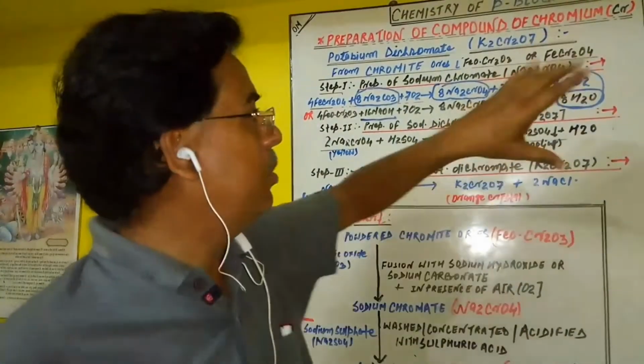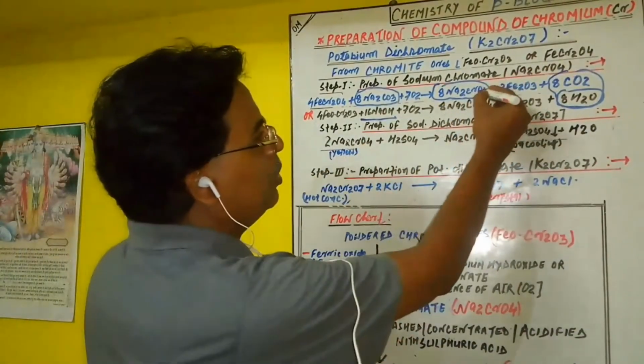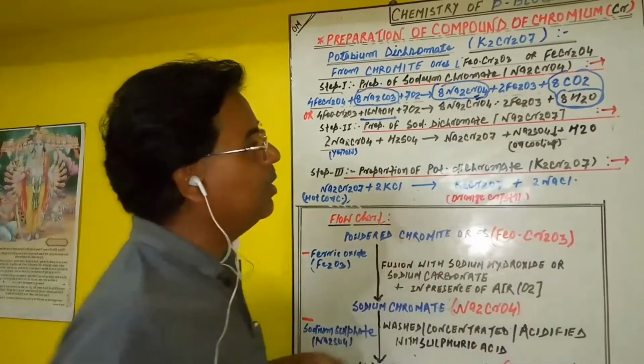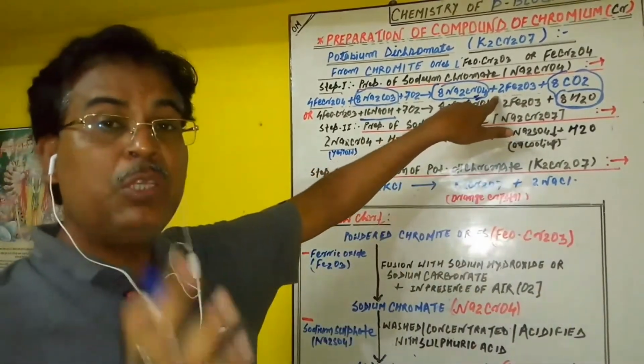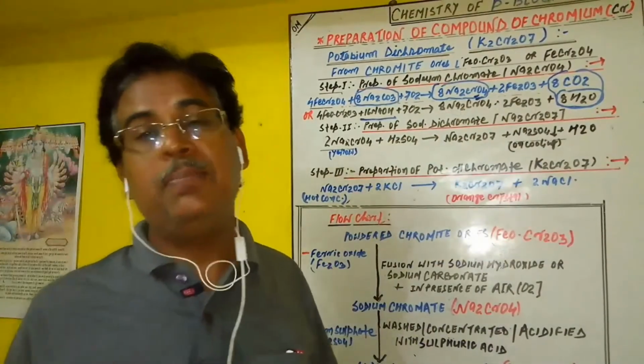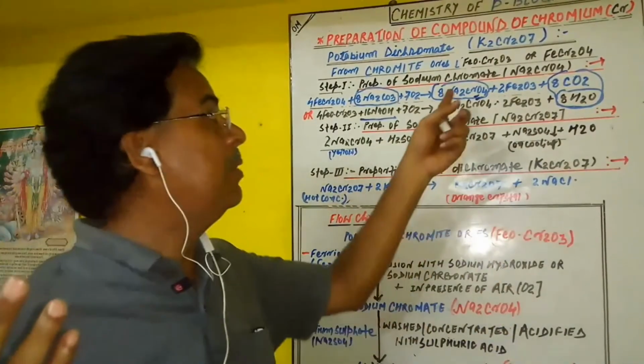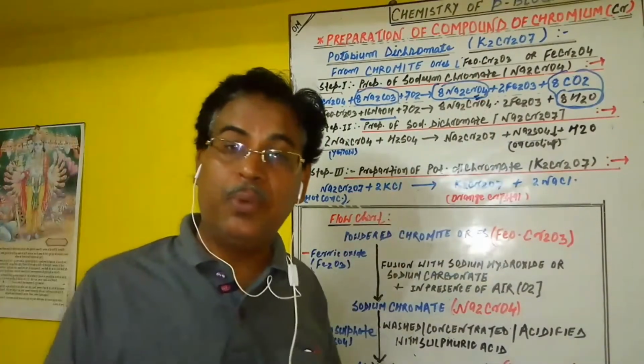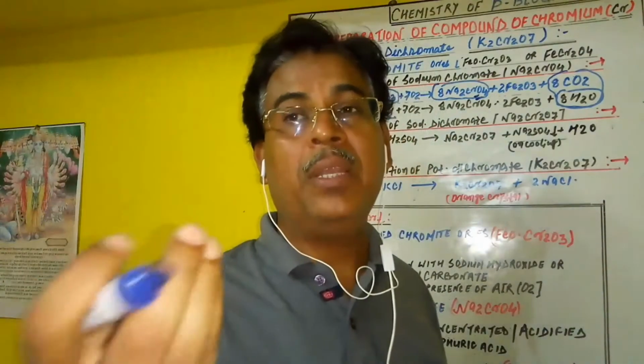Second step: conversion of sodium chromate into sodium dichromate. We already said that the sodium chromate is obtained as a yellow color. One thing to remember: if this is treated with potassium chloride, it can also produce a lemon yellow potassium chromate, K2CrO4. It can be obtained here, but we won't discuss more about it.